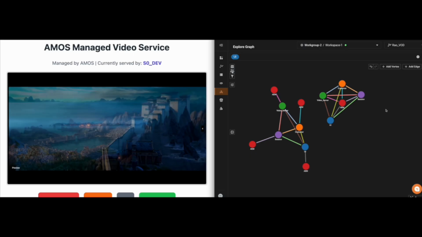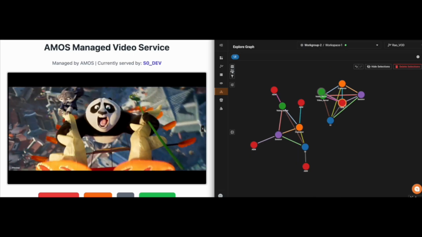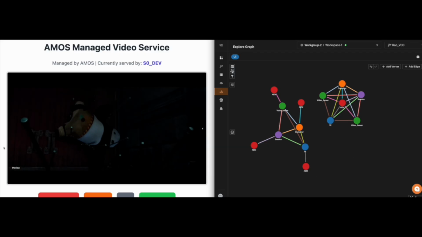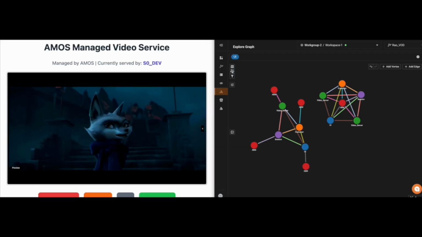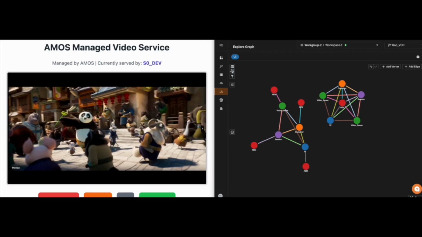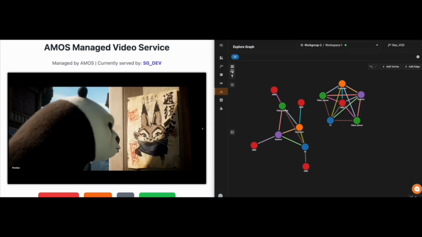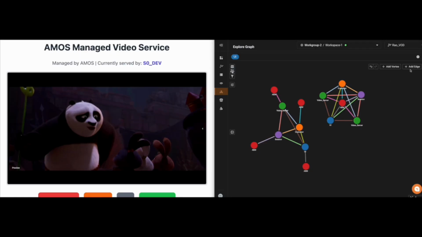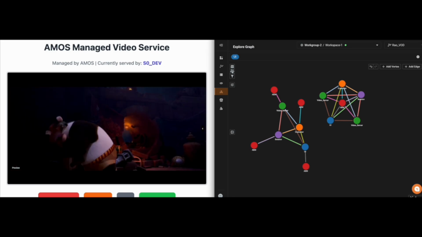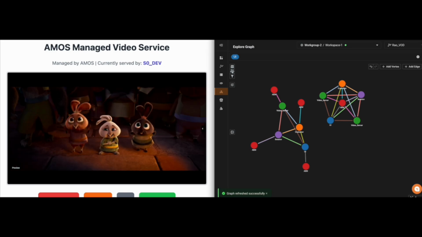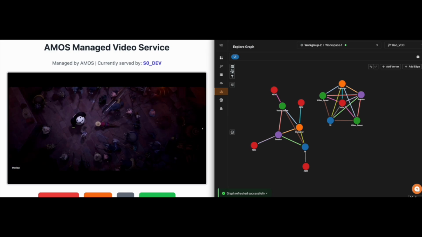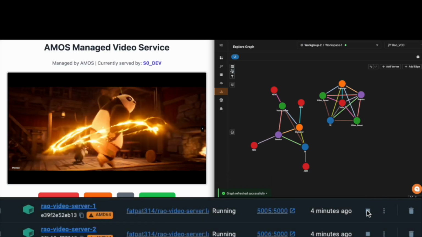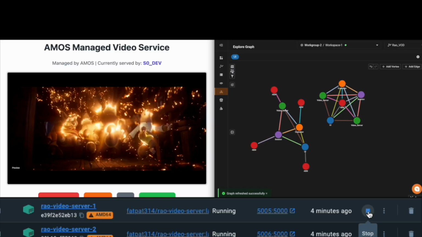This demonstrates one of the core advantages of AMOS: built-in failover and self-healing behavior, allowing applications to remain operational and responsive, even as services fluctuate or fail behind the scenes. As the video stream continues, the APM detects the failed video server and redeploys a replacement container, passing its deployment details to the SEM. The SEM then re-networks the recovered video server back into the application graph.